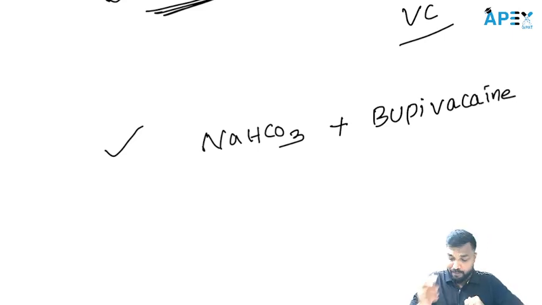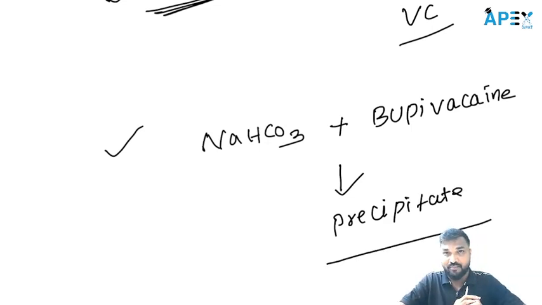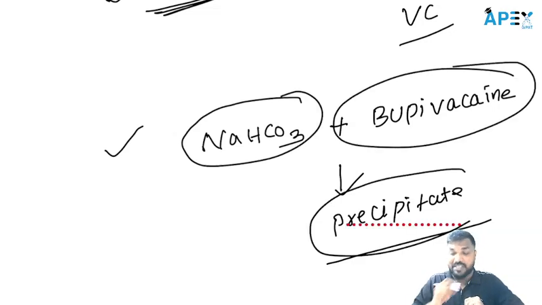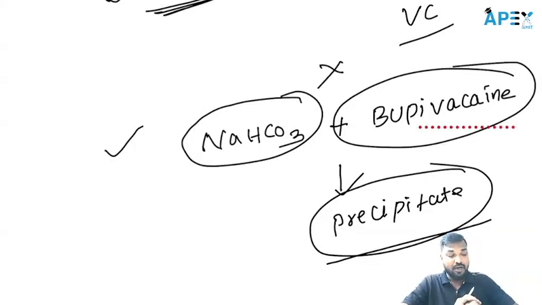When we add the sodium bicarbonate into bupivacaine, it causes a precipitate. There is a chemical incompatibility. They are not compatible with each other. That's why we don't add the sodium bicarbonate in bupivacaine solution. Okay.